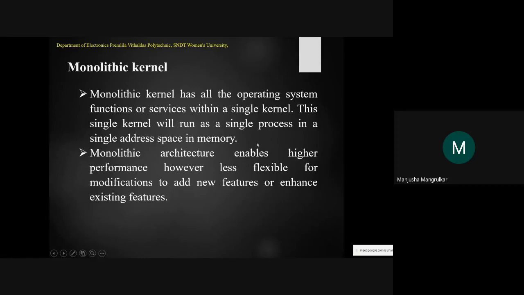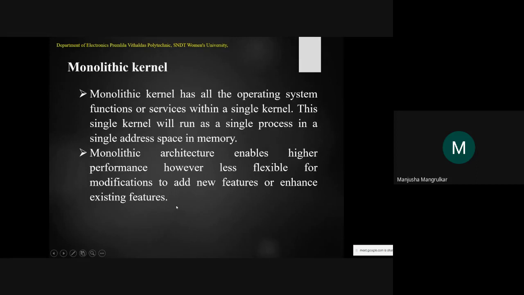Everything is single, that is monolithic, it is not multitasking. The monolithic architecture enables higher performance, however it is less flexible for modifications to add new features or enhance existing features, right?